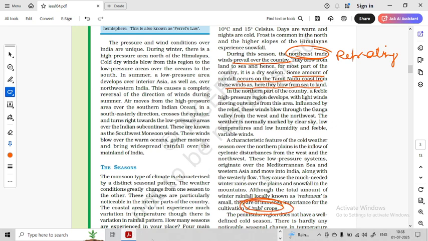Okay, this is important. Rabi crops. What is written over here? This is important for give reason questions. Question comes that India receives rainfall, winter rainfall in the northwestern region. Why? It happens because of low pressure system originating over the Mediterranean Sea, and this happens because of regional variations. It originates in the Mediterranean Sea, it moves towards India and gives rainfall in the Punjab Haryana plains, which is useful for Rabi crops, means the winter crops.